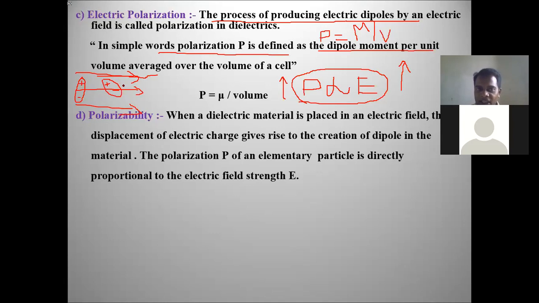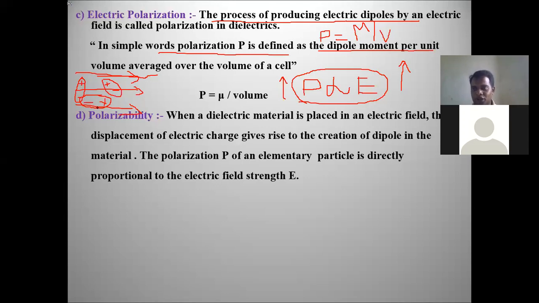If the field is applied at some low intensity, maybe only one dipole is aligned, not all the dipoles. When the applied field increases, the remaining dipoles align in the direction of the applied field.